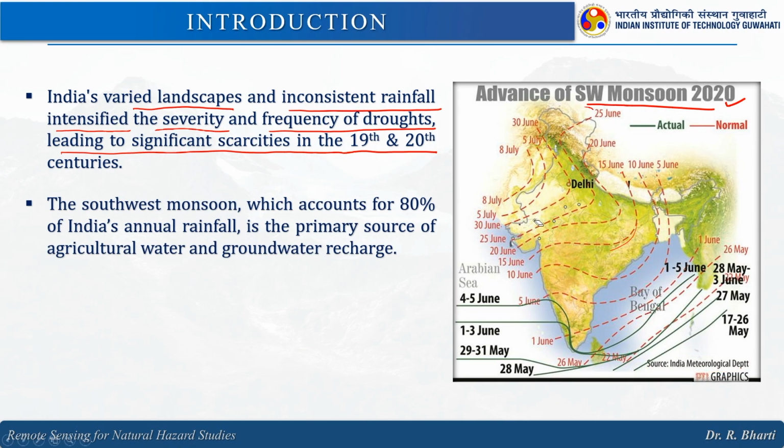The southwest monsoon, which accounts for 80% of India's annual rainfall, is the primary source of agriculture water and groundwater recharge. Because of this southwest monsoon, we will have precipitation or rainfall, and 80% of this rainfall comes because of the southwest monsoon.